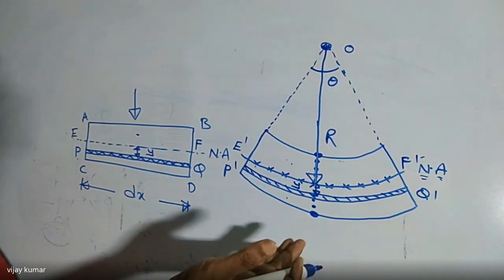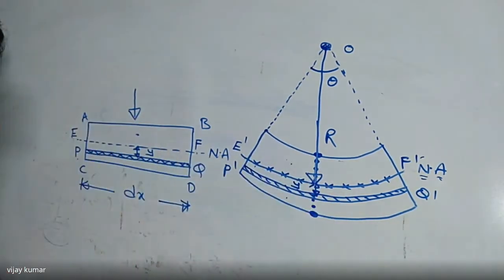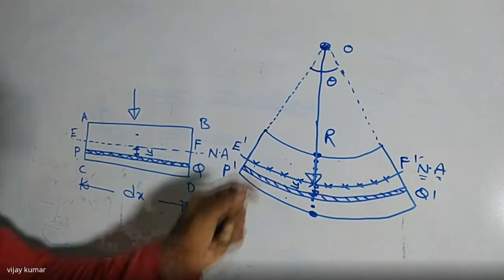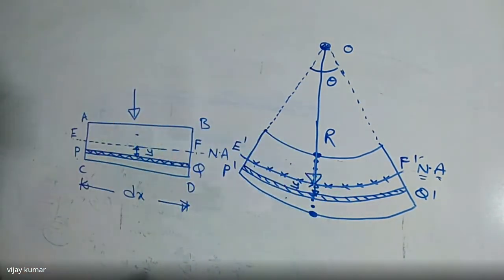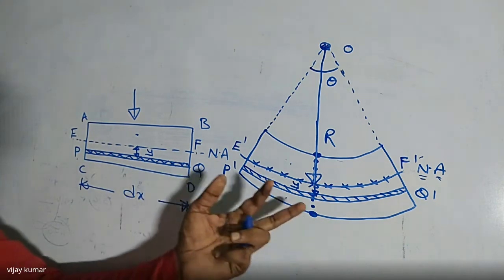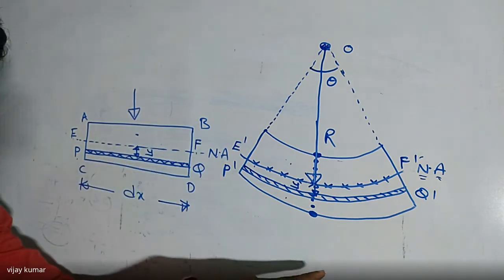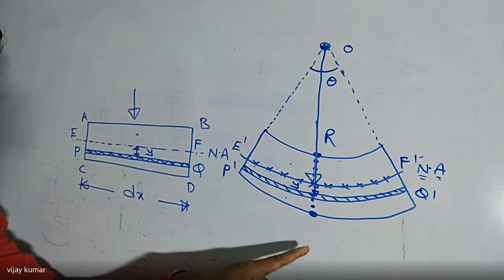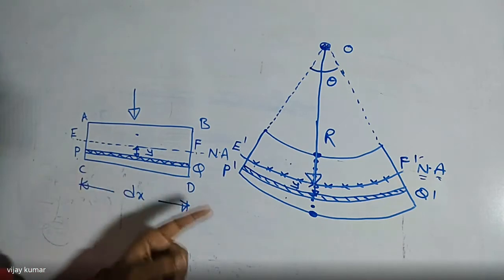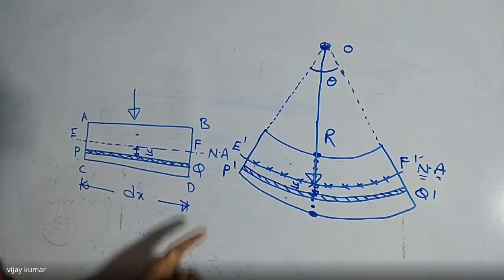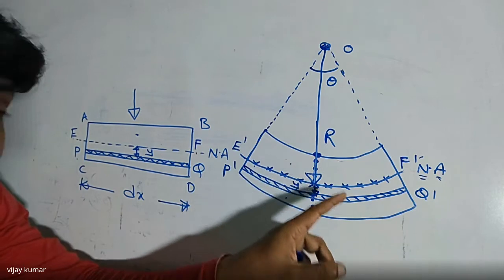If I want to find the stress, initially the beam undergoes strain. Once the body is subject to any external force, the body must be under strain. So first of all, I want to find the strain in the elemental area. After finding the strain, I can use Hooke's law, because we assume that the material follows Hooke's law. Then I can write the relation between the stress and strain, and find the value of stress.